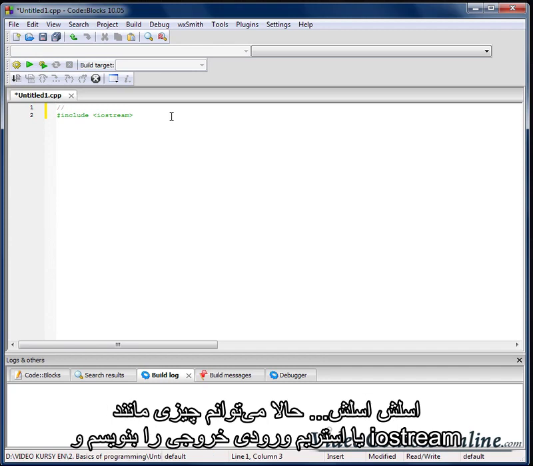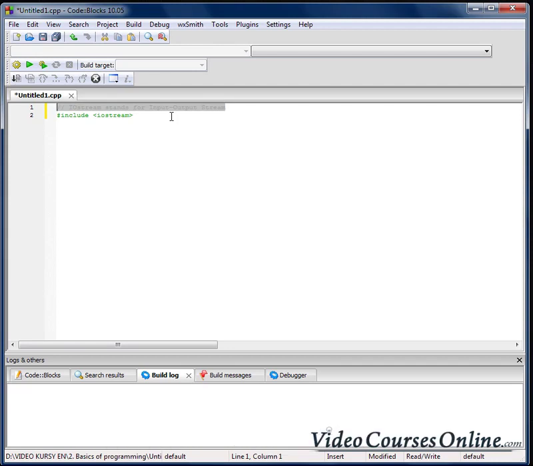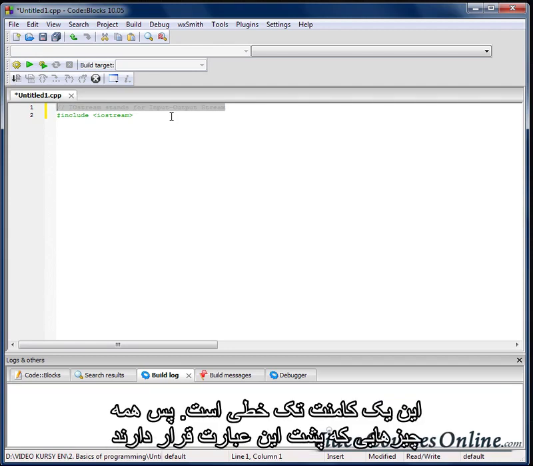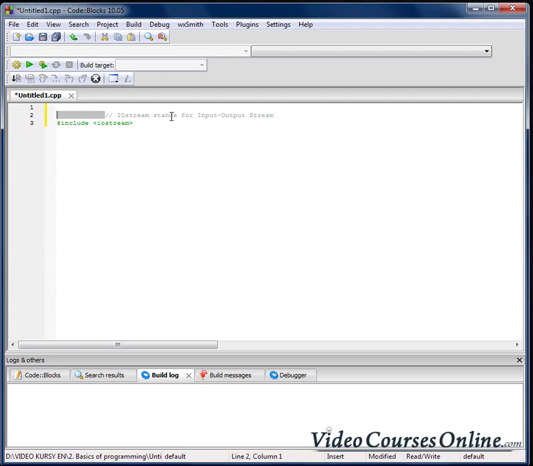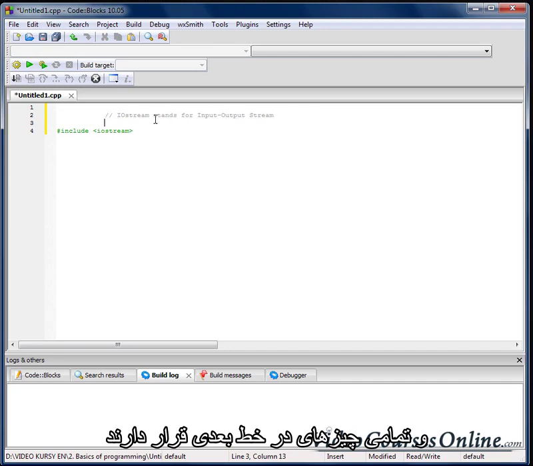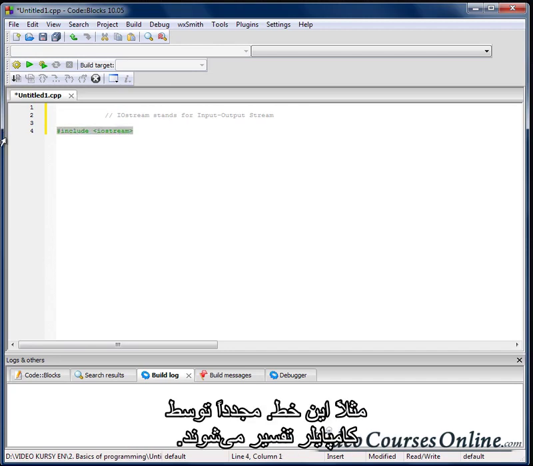Two slashes, and I can now write something like iostream stands for input output stream, and this thing is one line comment, so everything behind here and everything in next line, so for example here or that line, is again interpreted by the compiler.